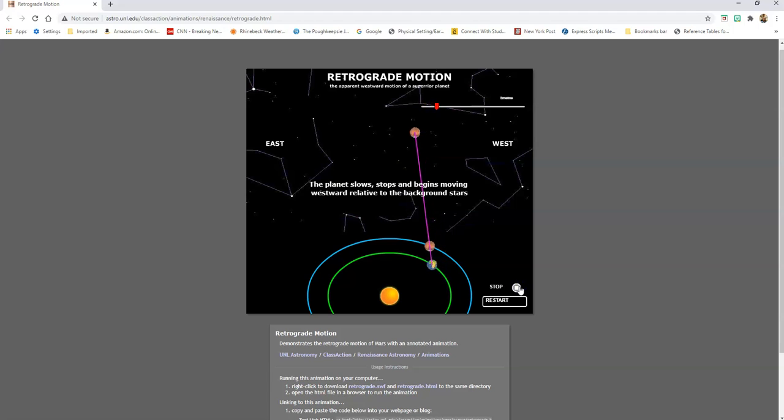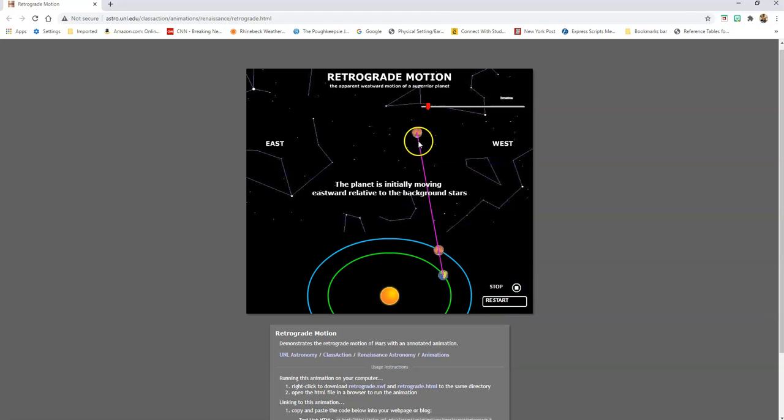So here we come. We're going to eventually go faster, and notice what Mars is going to start to do. It's going backwards. Now, is it really going backwards? No. We passed it, and now it starts to go forward again. It starts to go back to the east. So let me restart that again. It's going to go east, heading to the left. Then when we pass Mars, it's going to appear to turn around and go west, to the right for a little bit, and then eventually turn around and go the other way. Now, again, Mars isn't really doing that. It's just because we pass by while we're closer.